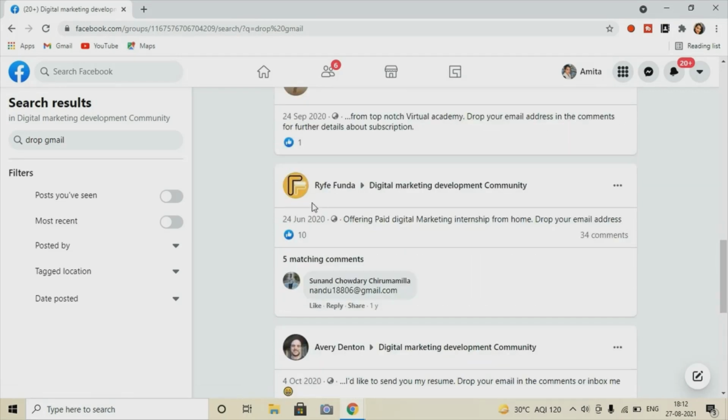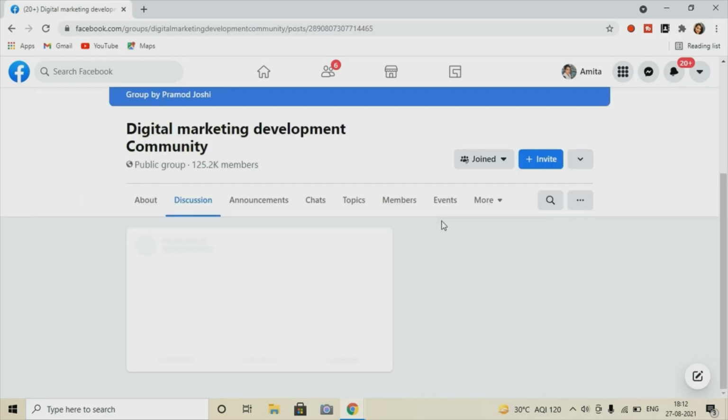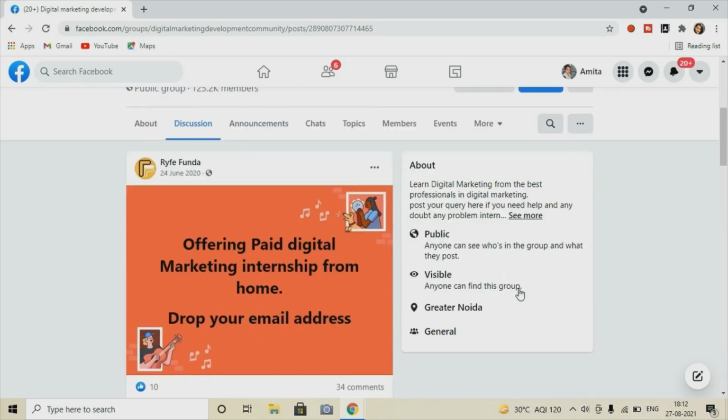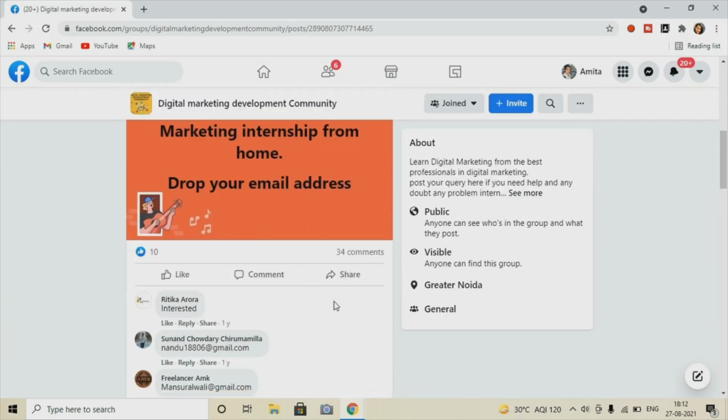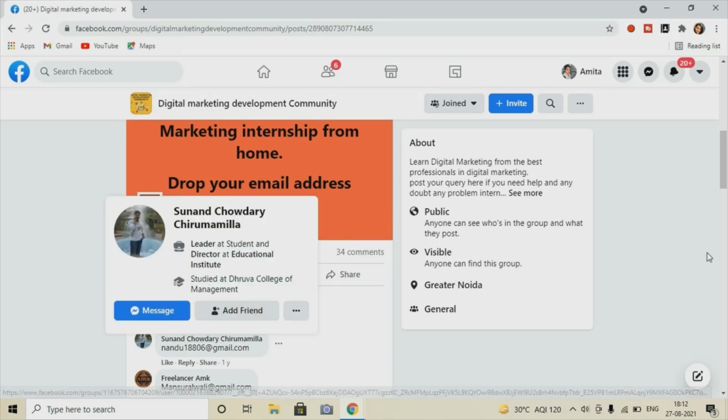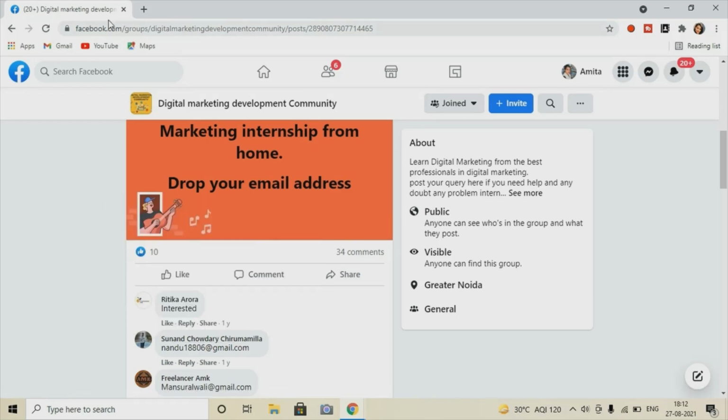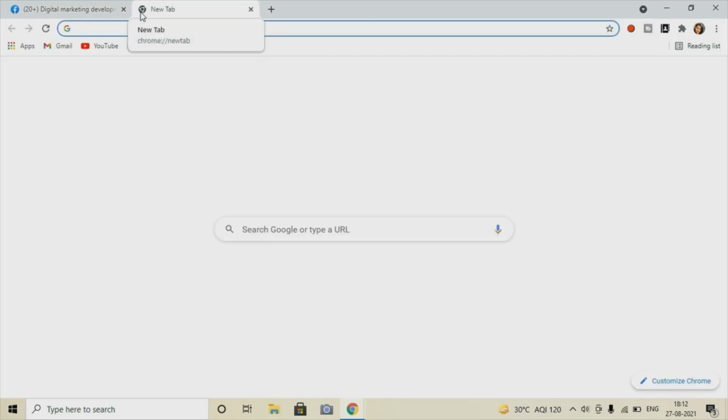So here, as I have taken a group example, I'll click on drop Gmail, and I'll find the content here. As you can see, offering a paid digital marketing internship, and here I can see 34 comments. So let me see. Yeah, so on this page I'll check if the emails are available. Right, so as you can see, we have a list of emails here.